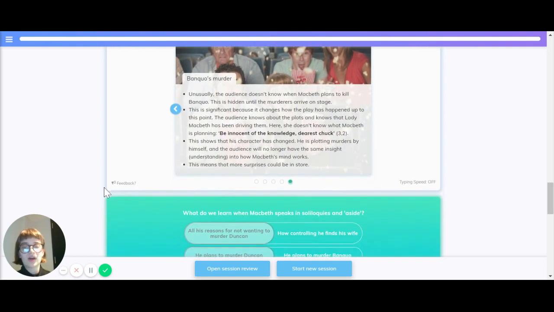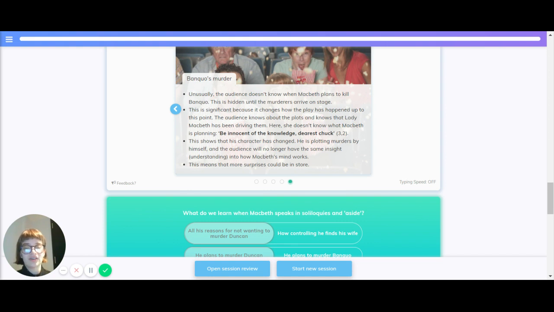Banquo's murder. Unusually, the audience doesn't know when Macbeth plans to kill Banquo. This is hidden until the murderers arrive on stage. This is significant because it changes how the play has happened up to this point. The audience knows about the plots and knows that Lady Macbeth has been driving them. Here she doesn't know what Macbeth is planning.